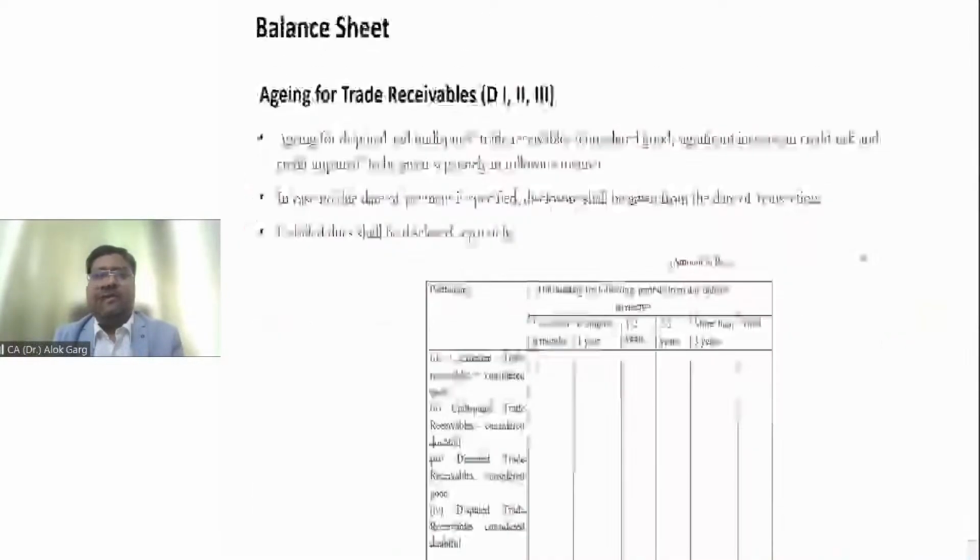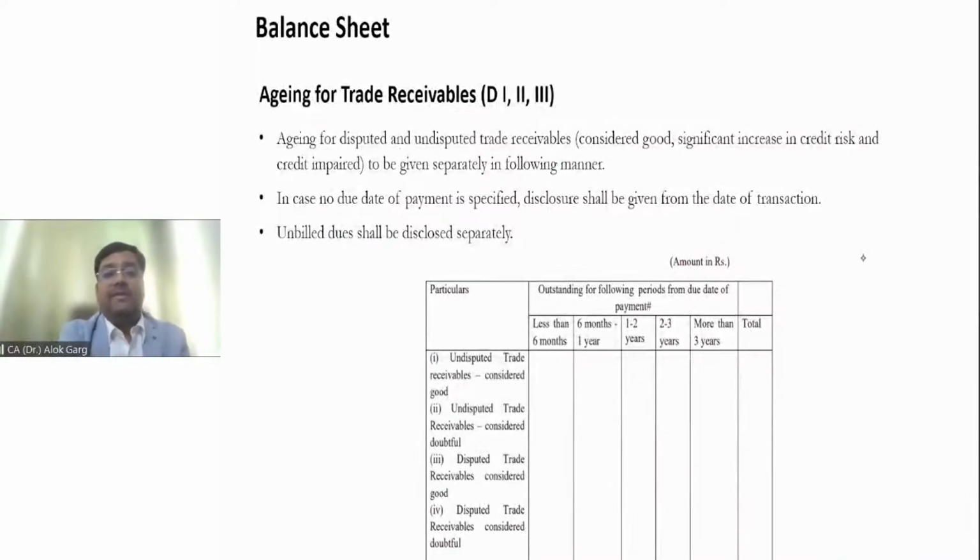Yes. Now coming to the trade receivable. In the same manner, the trade receivables are also required to be disclosed bifurcated between disputed and undisputed. And the trade receivable is, of course, bifurcated between considered good and considered doubtful. So you have to bifurcate between these things also. And what is the aging? Less than 6 months. In the creditor, it was less than 1 year. In debtor, it is less than 6 months, 6 months to 1 year, 1 to 2 year, 2 to 3 year, and more than 3 years.